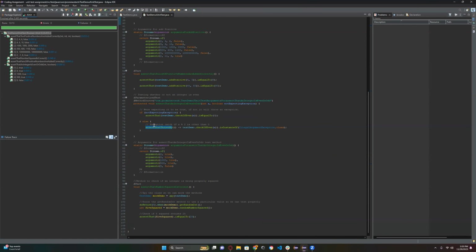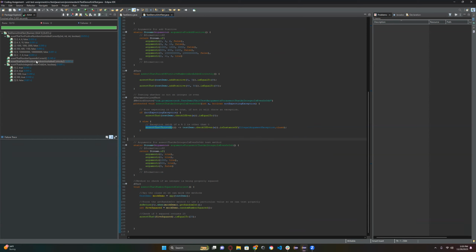I kind of did the opposite of the last one. I did a not expecting exception. So while that's true, it'll run the test. If it's false, it'll actually throw up the exception. And these were the ones I ran as a parameterized test, and I streamed in these arguments. And we got that to work there.